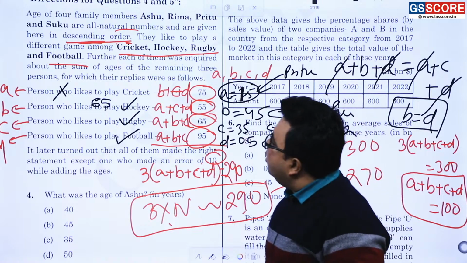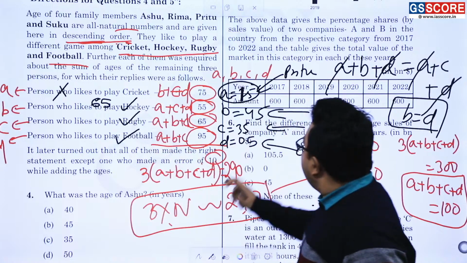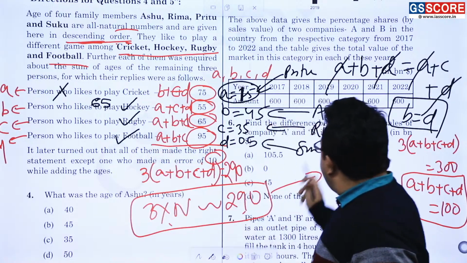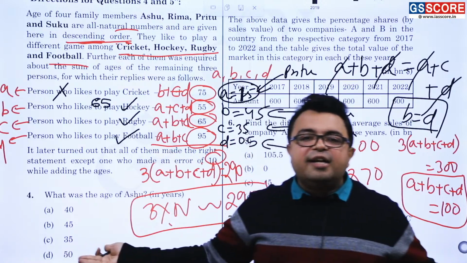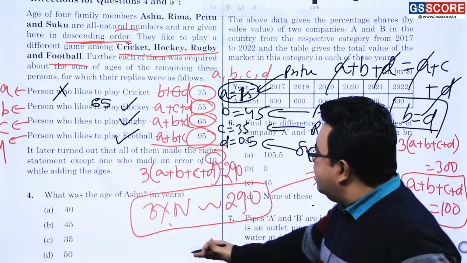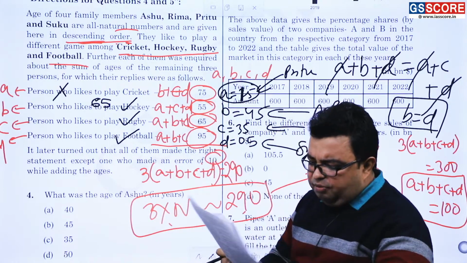The eldest one. Okay, here now it is also being done that Pritu likes to play cricket and Ashu likes to play hockey, Rima likes to play rugby and Suku likes to play football. That's all the case. So the question ends here. Go through the answer. What is the age of Ashu? Always you can do. And fifth one is what? Fifth question I am reading.